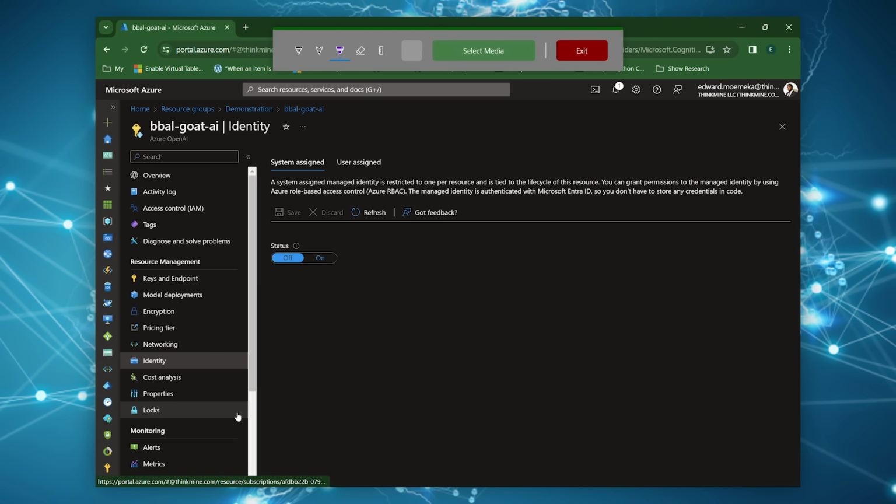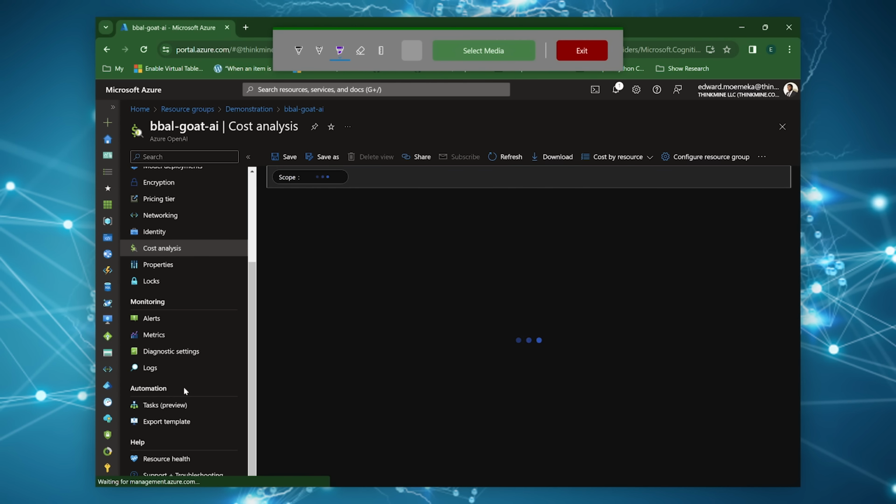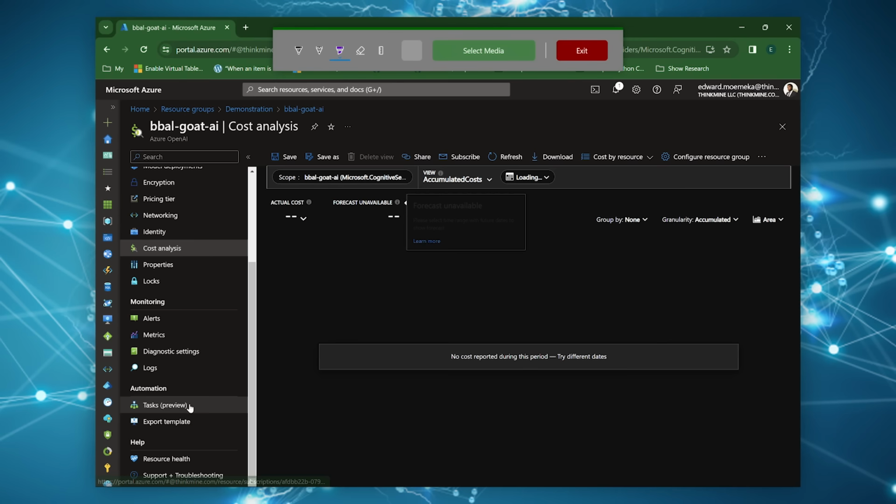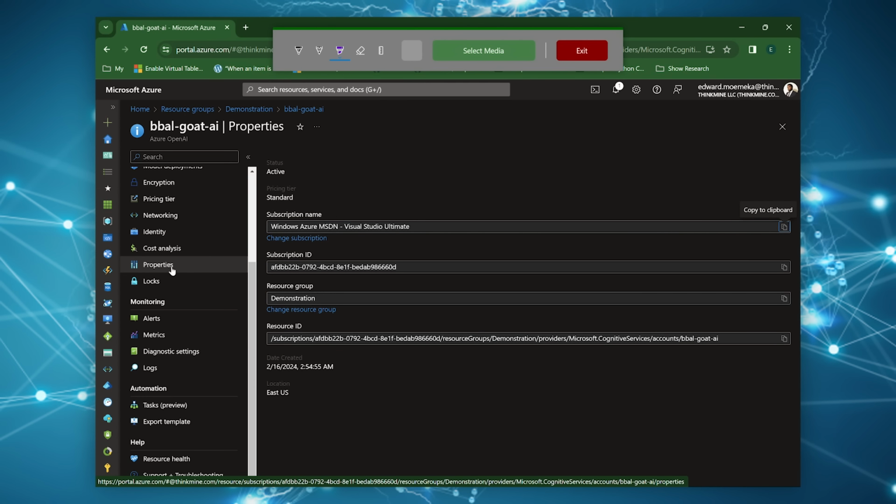Identity is pretty straightforward. Again, system managed, user managed identity. This is the context by which the resource is going to interact when it's interacting with other resources. Not much in cost analysis, so leave that alone. Look at our properties. These are all the properties that are tied to the resource.